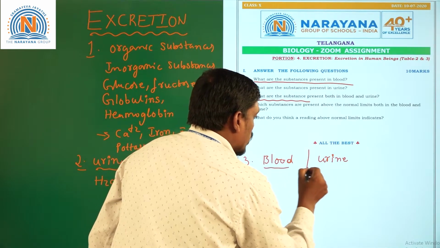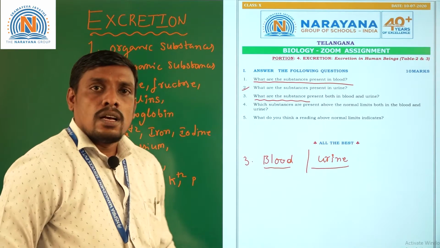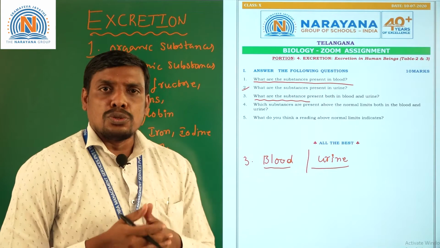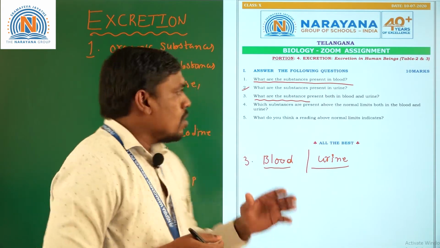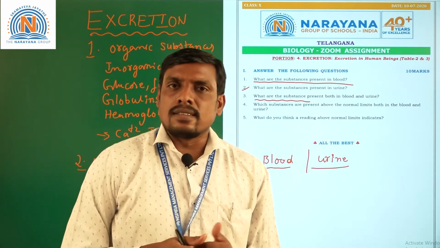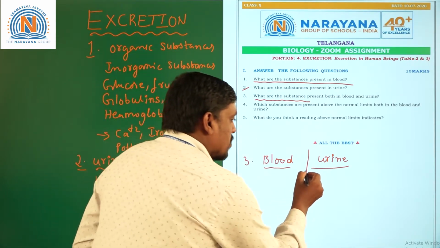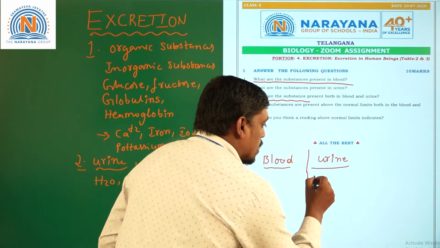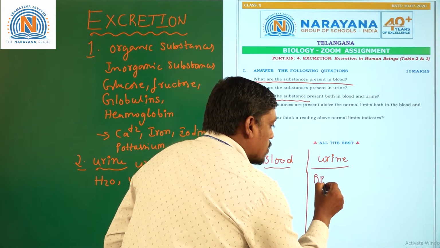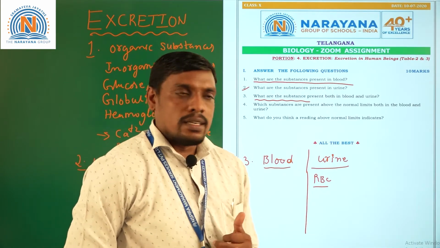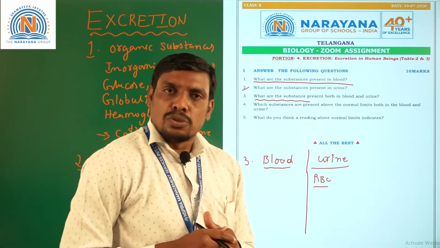So let us try to recollect the comparison of substances that are present in blood and urine. Blood contains organic, inorganic substances and blood cells. Even urine contains some dead cells of blood. Some of the RBCs that die in the body or in the blood will be excreted through the urine.